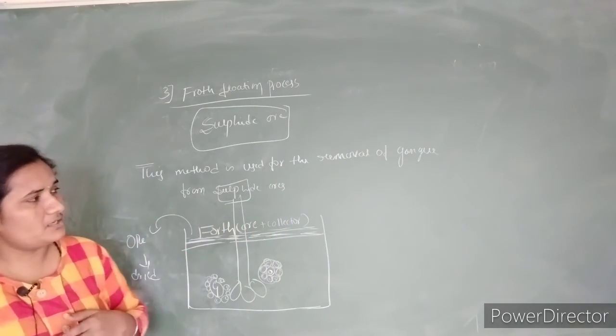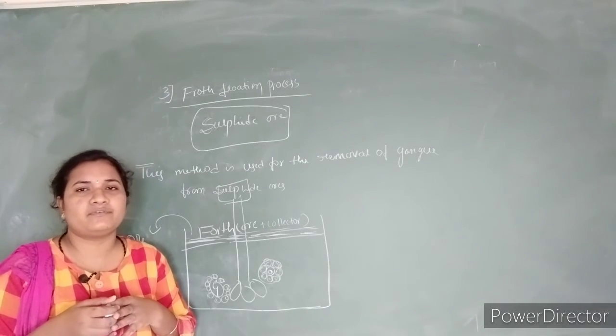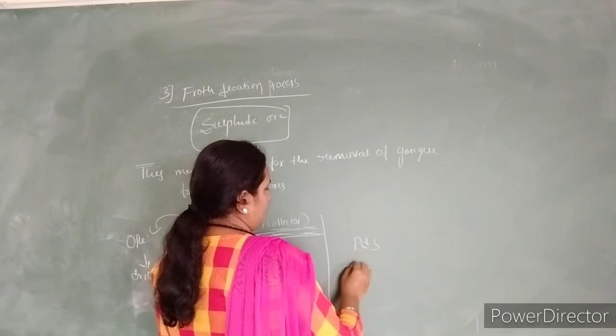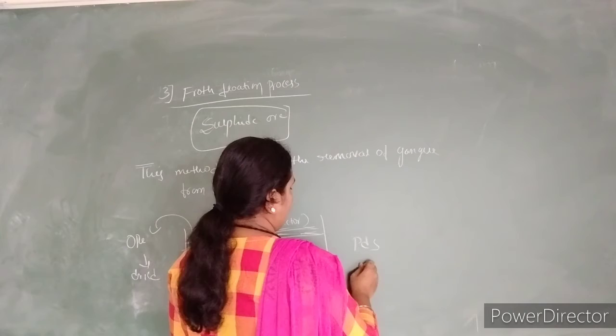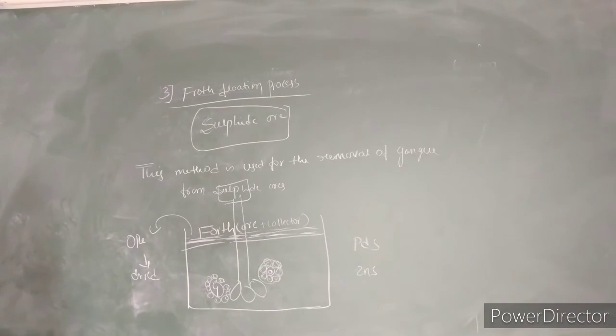Sometimes we also use this method for the purification of a mixture of ores, like lead sulfide and zinc sulfide. By using depressants, we add some depressants like sodium cyanide. It selectively prevents the zinc sulfide from coming to the froth, but allows PbS to come with the froth.